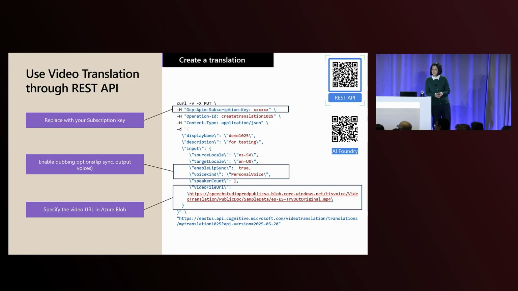After you set up the target languages, if you don't specify the source language and speakers, the service can automatically recognize the languages and also do the speaker diarization. The last step, you can just use the video file URL to invoke the API.